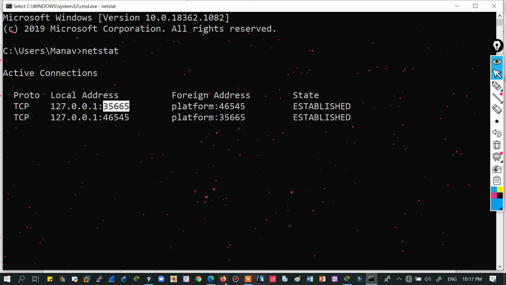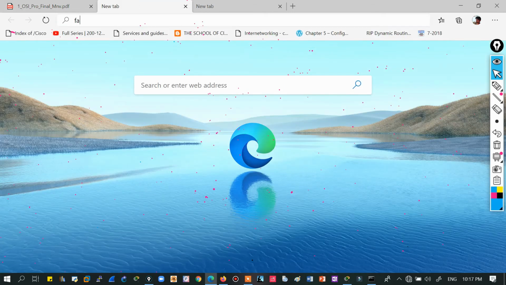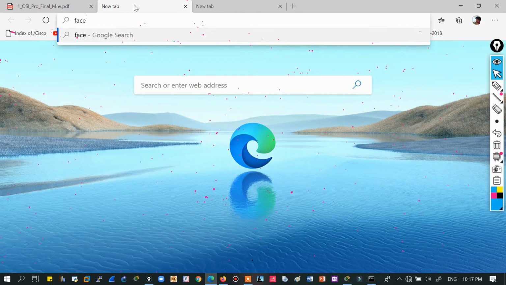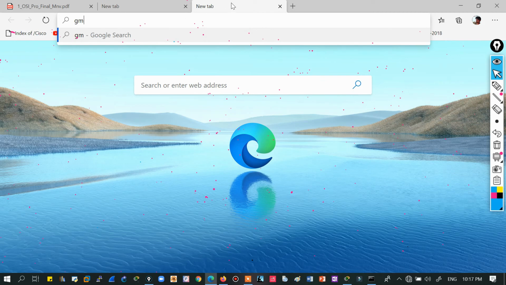Let's open this browser for a minute and take the example of this only. If I write facebook.com here, it will generate its own port number. It will be added with the IP. Again, gmail.com, it will add its own port number.